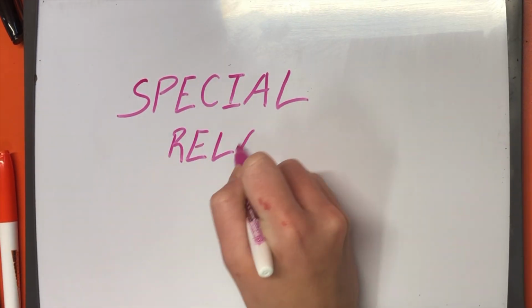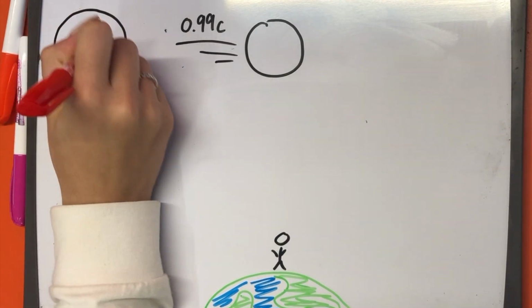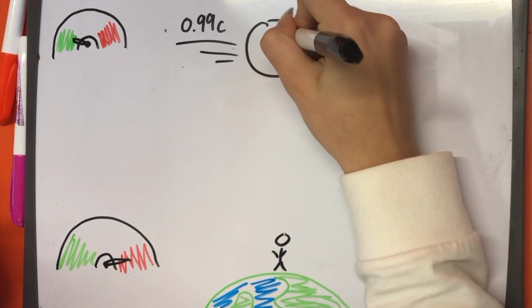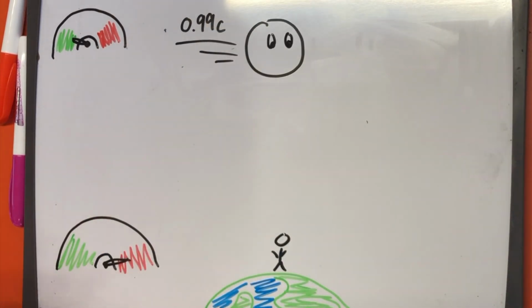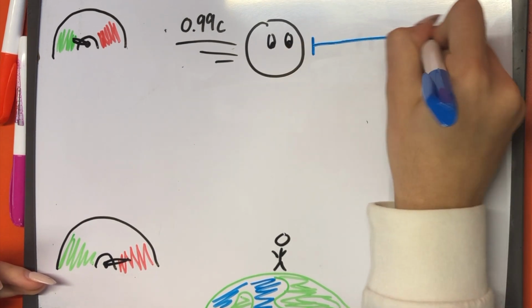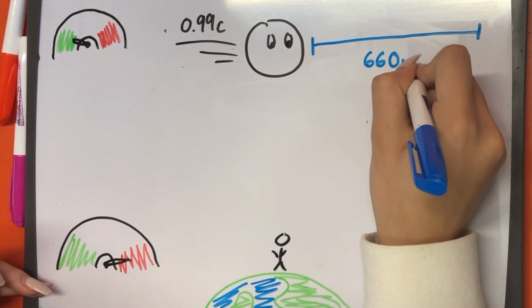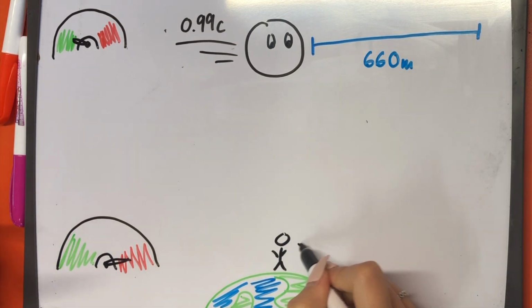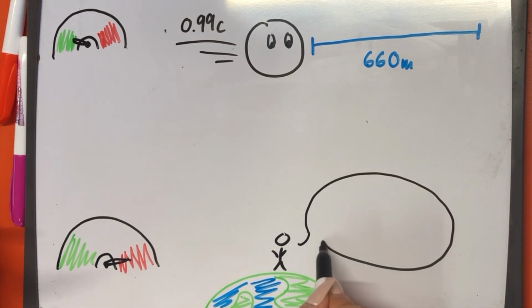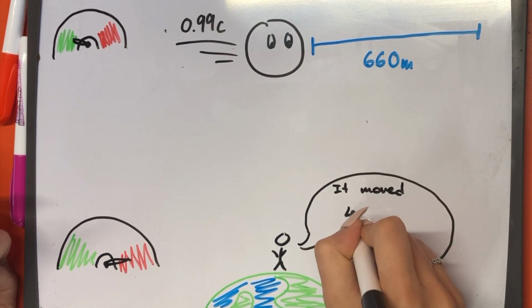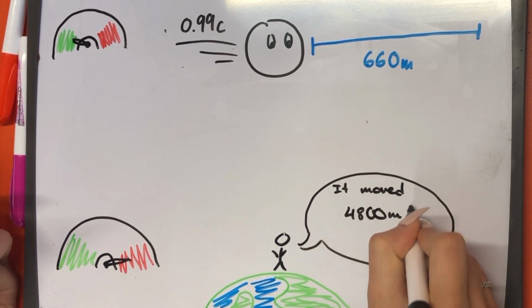In short, special relativity. As observed from the Earth, these muons undergo length contraction. From the muon's point of view, it is traveling for a certain amount of time at 99% of the speed of light. However, due to time dilation, time moves more slowly for them, and the time around them moves faster. That means that a muon only sees itself move around 660 meters before decaying, but it actually moves around 4,800 meters from the point of view of a stationary observer on Earth.